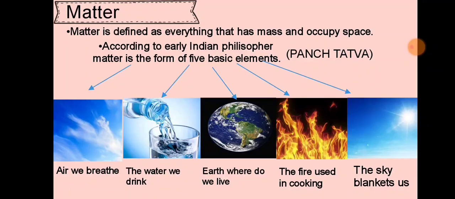You would be surprised to know that our early Indian philosophers classified matter in the form of 5 basic elements. These are the air we breathe, the water we drink, the earth where we live, the fire which is used in the process of cooking, and the sky which blankets over us. All these 5 basic elements are known as Panchatattvas. Also, the ancient Greek philosophers arrived at the same classification. At a minimum level, matter requires at least one subatomic particle, but we will discuss it in later topics.